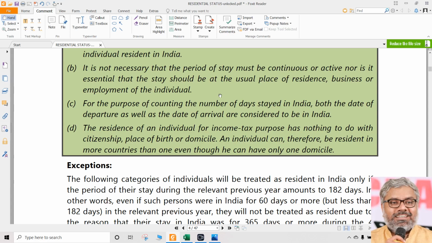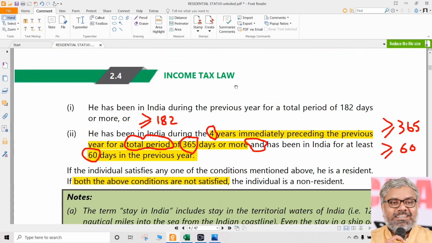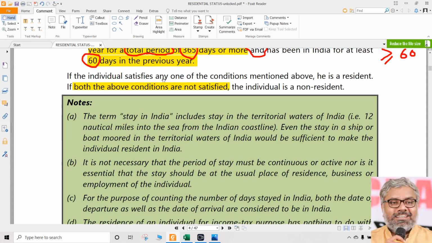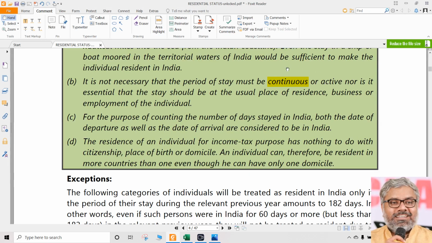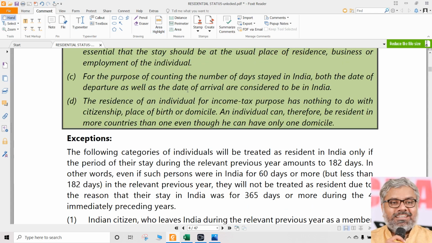We don't care. Once again, we have to just go back to the definition very clearly. What was the definition talking about? It was only using the word India. And we know the definition of India, which is very exhaustive. So, wherever in India doesn't matter. There is no need that the stay has to be at one place. Same way, there is no need that the stay has to be continuous. And India includes territorial waters also, that we know already. And no need that stay has to be continuous, no need that stay has to be at one place. That is another point to note.